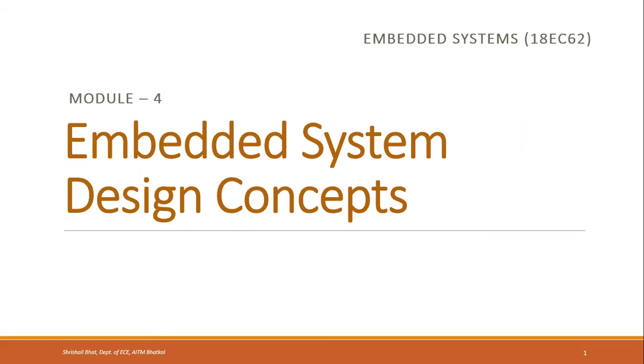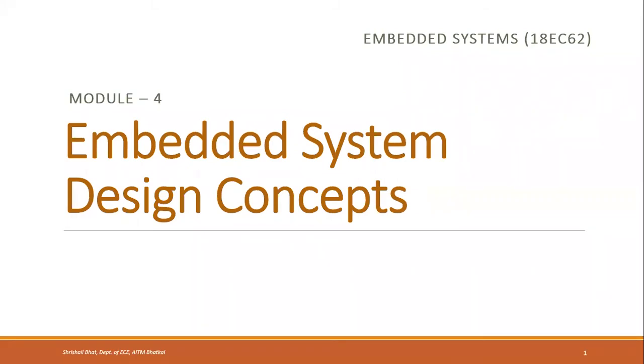Hello everyone. Today we will begin the next module in embedded systems, that is embedded system design concepts. In this, we deal with different concepts that we use to design the embedded systems. We look at the characteristics of embedded systems, some quality attributes of the embedded systems, that means some features of embedded systems. Then we will see how hardware and software are co-designed, and we will also see some application specific embedded systems and domain specific embedded systems with examples.